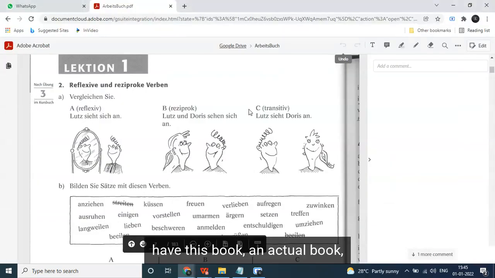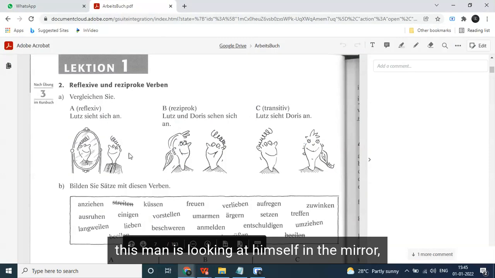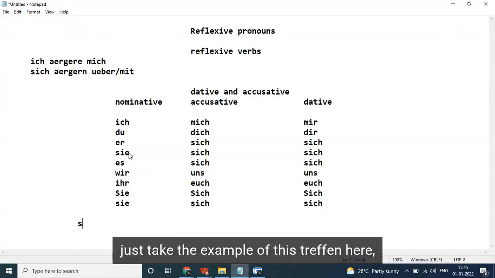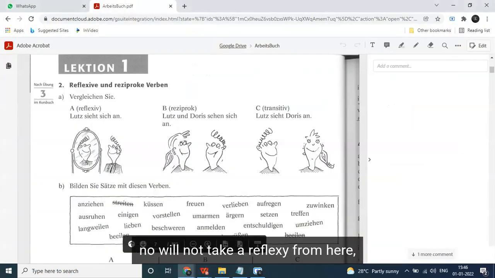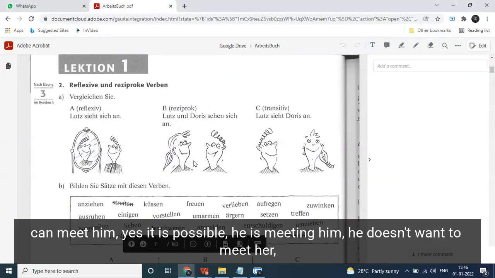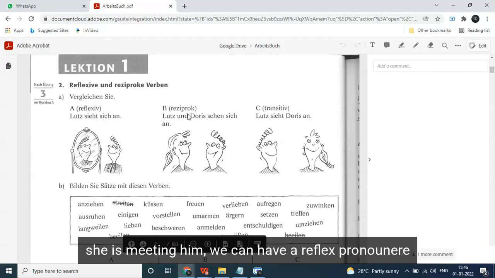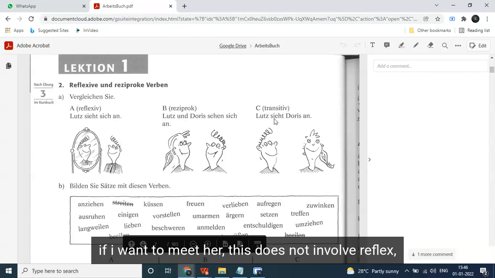Here I have this book. This man is looking at himself in the mirror. So just take the example of this Stefan here. Can I meet myself? Can I meet myself in the mirror? No. The verb will not take a reflexive form here. Can I meet him? Yes, it is possible. He is meeting him. He doesn't want to meet her, but she is meeting him. I want to meet her does not involve a reflexive pronoun.